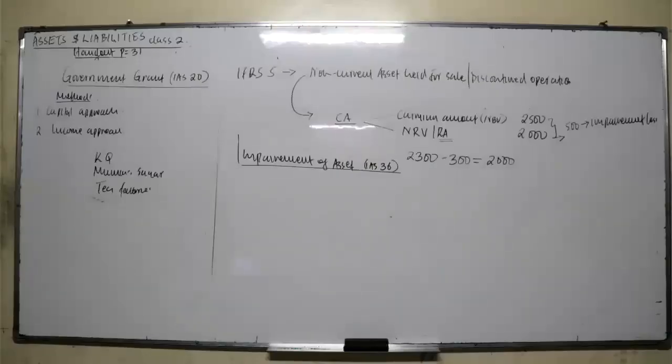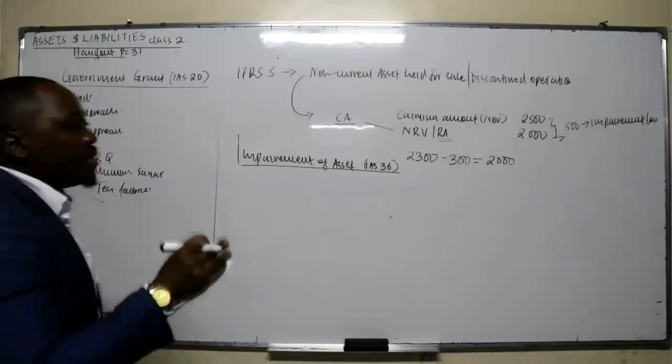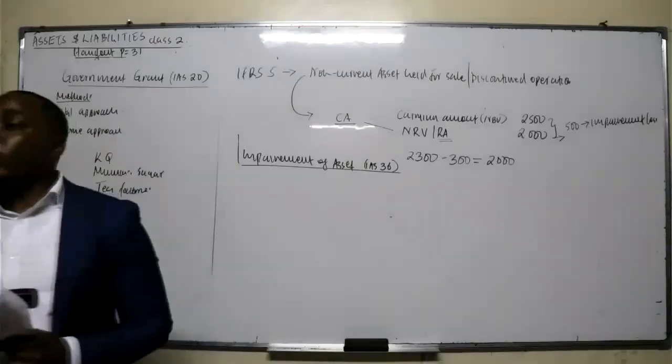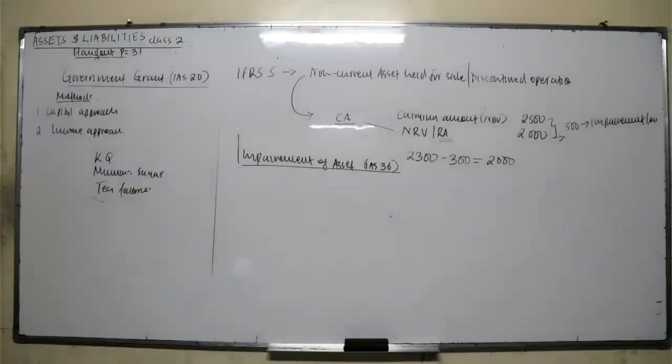Impairment is also the loss of value. Now, what's the difference? Both have the same definition: the loss of value of an asset. Depreciation is the loss of value as a result of usage. You are utilizing that asset. What about impairment? It is the loss of value due to factors other than usage. You buy an asset, you use it, it depreciates.